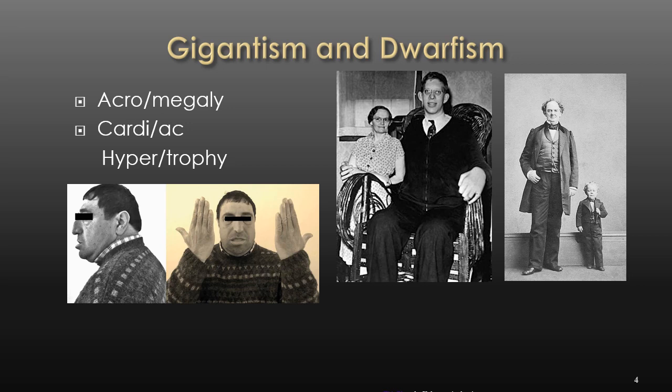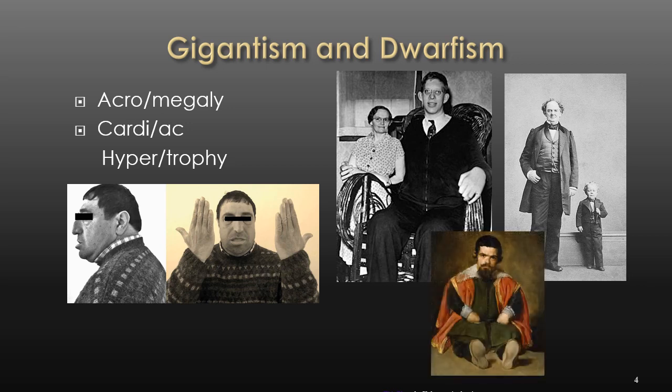I put here a cardiac hypertrophy because that's the most common cause of death in gigantism. Eventually, the heart that has been working so hard to supply the large body with blood will get tired, just like any muscle. First it gets large, and then they will eventually suffer from cardiac failure.